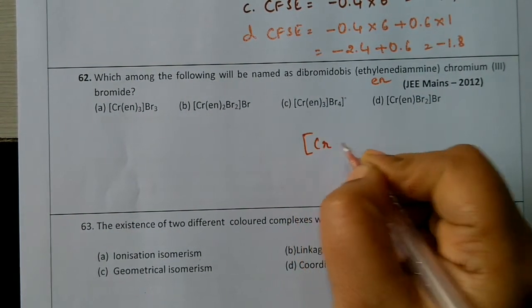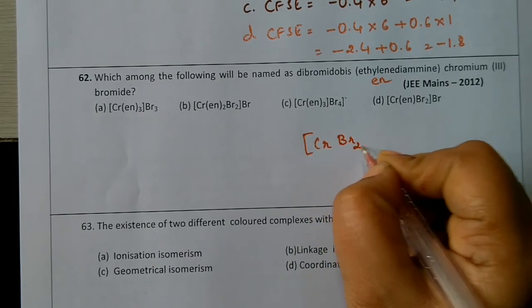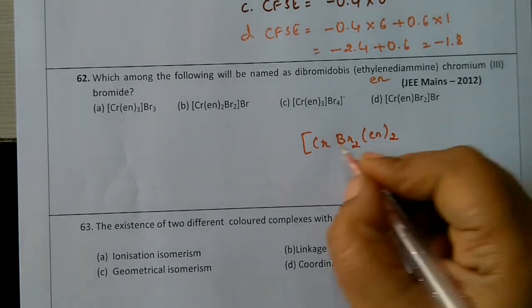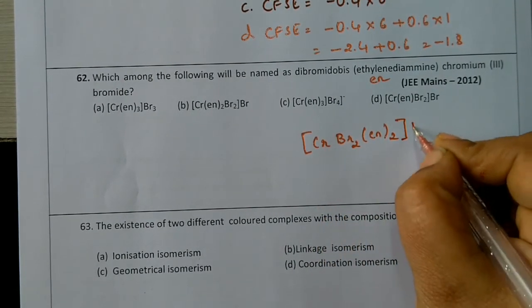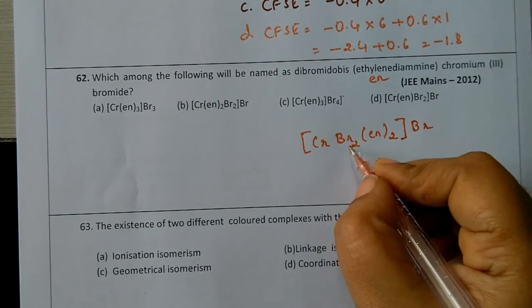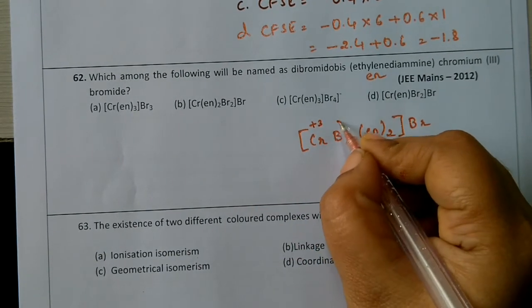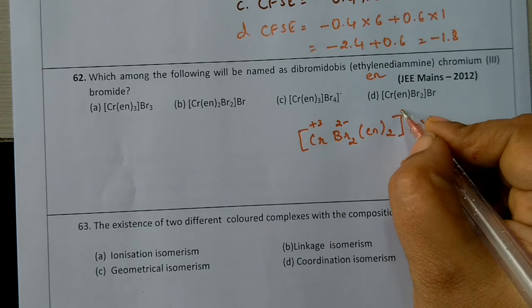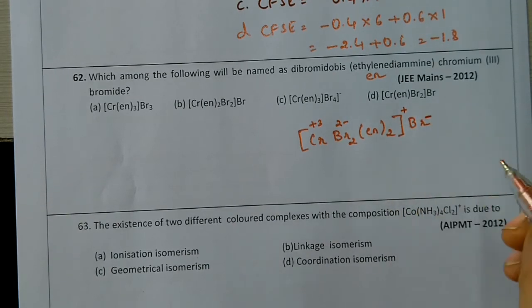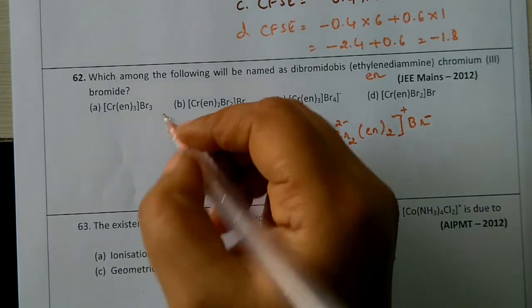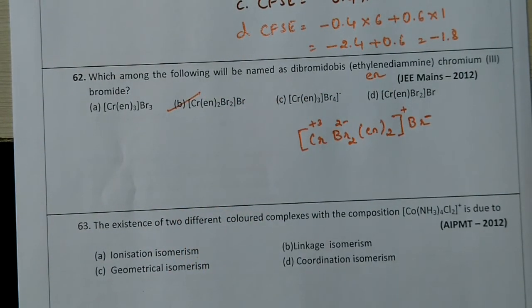Chromium is already 3, and the complex charge is 2 minus, so that means it is plus here, it should be minus, then only one Br will be present. Check for the option. Option B is the correct answer.